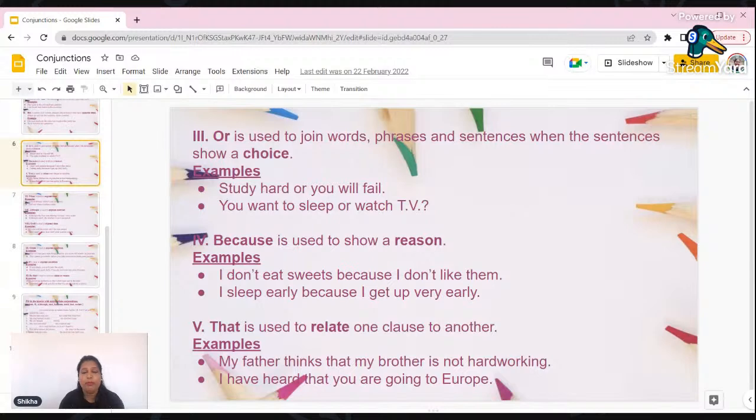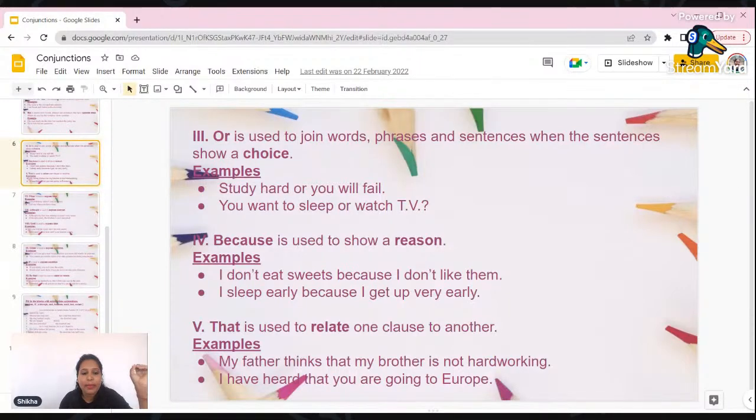Have you ever come across a question, like you read a story and after that the question was, why was the king killed? Then you wrote the answer: the king was killed because he was not a good man, right? So why were you writing "because" here? Because you want to show the reason. Whenever you are showing the reason for something to happen, in that case you will use the conjunction "because".